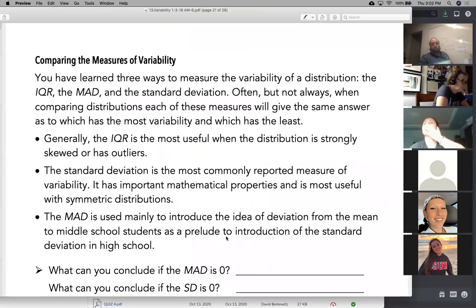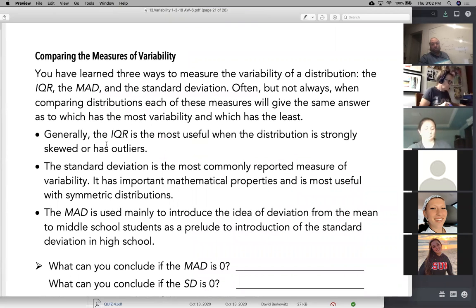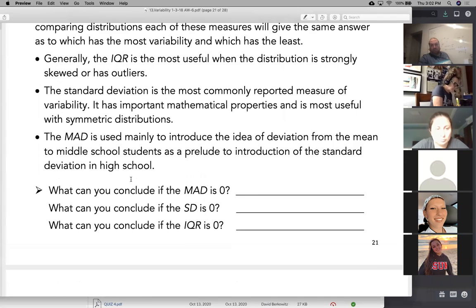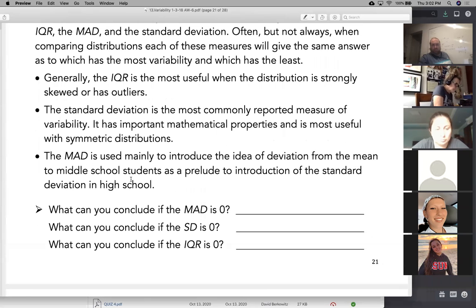Which do you use? We use the IQR with the median, in other words, when there's a lot of skewness or even outliers. We use the standard deviation when we use the mean, which is when it's symmetric. Okay, so that's it for chapter 13. Any questions on that one?